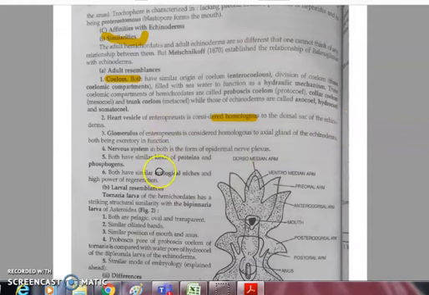Enteropneusta is Balanoglossus. The nervous system is also similar in the form of a nerve plexus and ring, and both have similar kinds of proteins and phosphagens, which act as ATP reservoirs. Both are found in similar ecological niches, being marine in nature, and they have a high power of autotomy and regeneration.